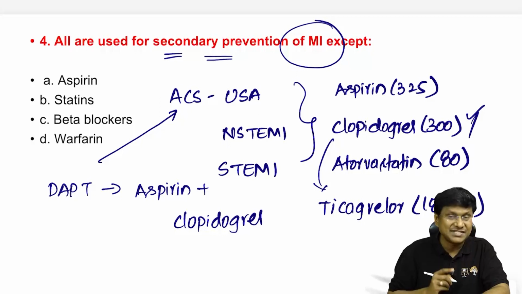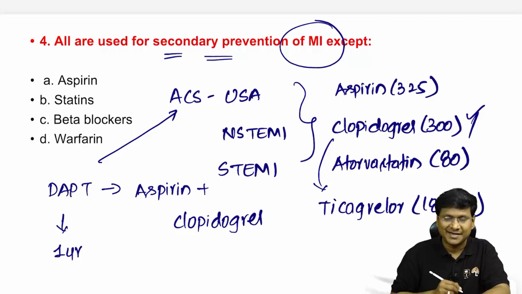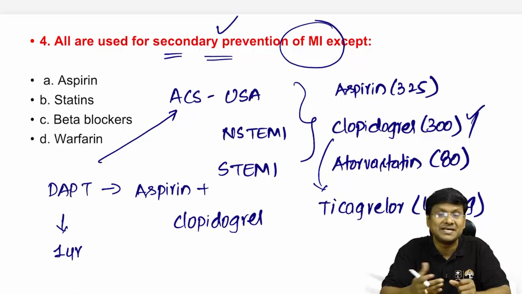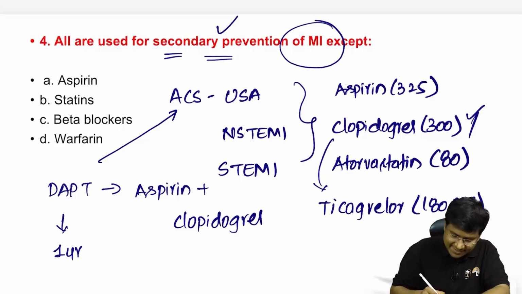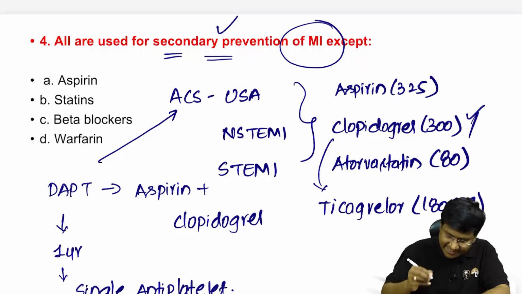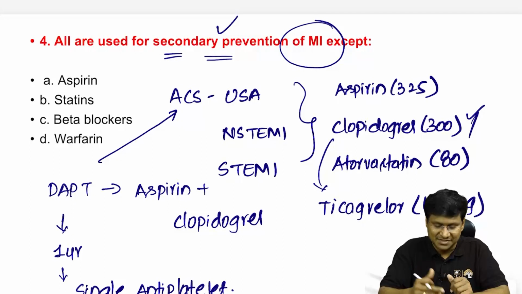Next, this dual antiplatelet therapy has to be given for nearly around 1 year, right? Why? Mainly to see that there will be a secondary prevention. And next is, after 1 year, you need to convert that into a single antiplatelet. Right? A single antiplatelet is required after 1 year, right? Now, the very important point is, what are the other drugs apart from antiplatelets as well as statins?